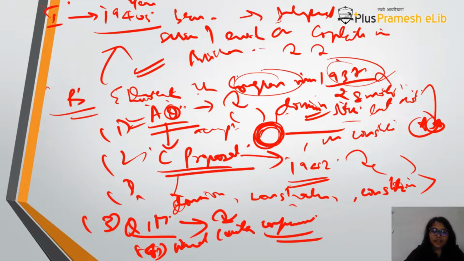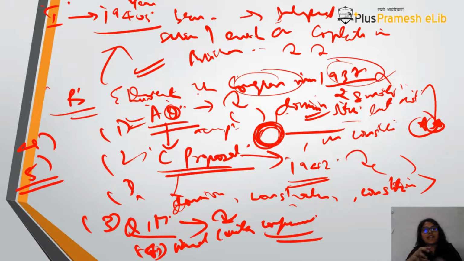Then you come to the fifth event. So this was the fourth event, the Shimla conference, and then there is a fifth event, which is the Cabinet Mission Plan. So in the Cabinet Mission Plan, you will write that they actually came up with a scheme of things wherein they would transfer the power. They actually divided India into 4 divisions, and they said each of these groups can have their own constitution. And in those groupings, you will find there was a Muslim majority population in the east, and a Muslim majority population or group in the west also.